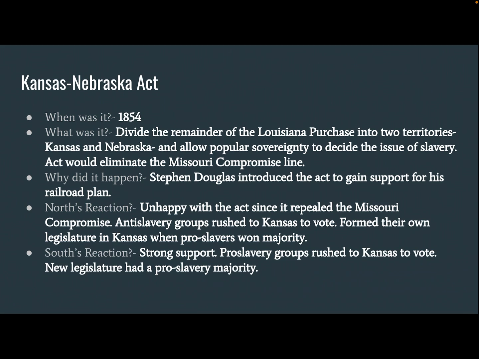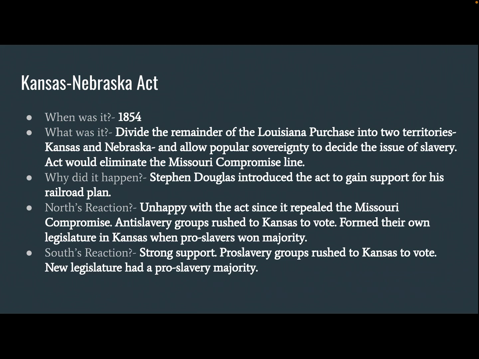Well, the North is very unhappy with this act because it's repealing the Missouri Compromise line, right? They're like, this Missouri Compromise was made so there are no future debates about which territories, which states entering the Union would be free and slave, right? Especially because, remember, that Missouri Compromise line really applied to the land in the Louisiana Territory.